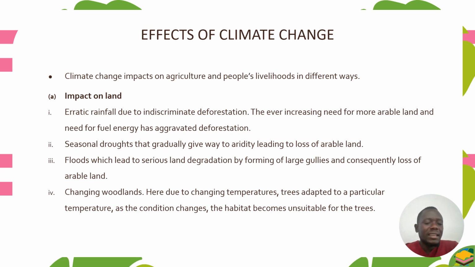Therefore, there will be changing of woodland, because the area where trees used to grow now has climate change. It means that place will be unsuitable for the growth of trees. Therefore, there will be change of woodlands.